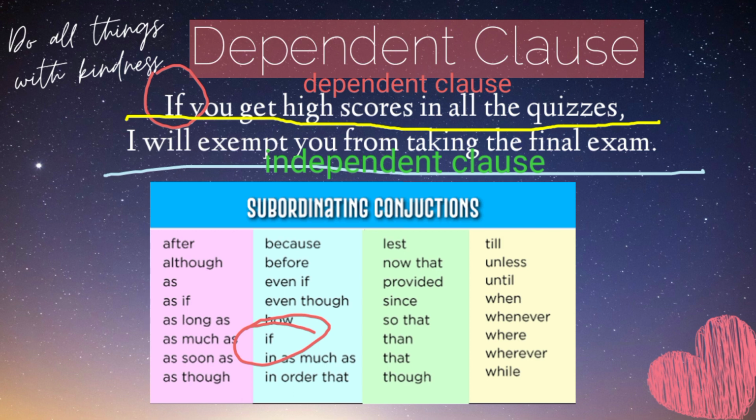The dependent clause, if you get high scores in all the quizzes, needs the independent clause, I will exempt you from taking the final exam, to complete its meaning. The independent clause, I will exempt you from taking the final exam, doesn't need the dependent clause, if you get high scores in all the quizzes, to complete its meaning.